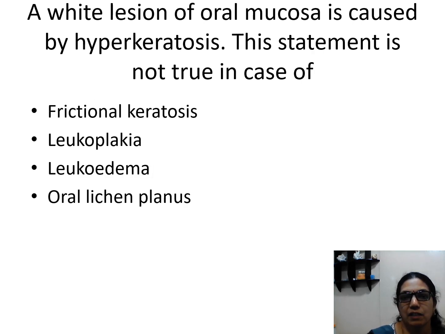Next, a white lesion of the oral mucosa is caused by hyperkeratosis. That is, increased keratosis will lead to the white lesion. This statement is not true in the case of frictional keratosis, leukoplakia, leukoedema, or oral lichen planus. In all these lesions we see a white lesion, but in one of these, hyperkeratosis is not the reason for the white appearance of the mucosa. The answer is leukoedema. In this, there is increased intracellular fluid accumulation that leads to the paleness of the mucosa. We consider it a white lesion.